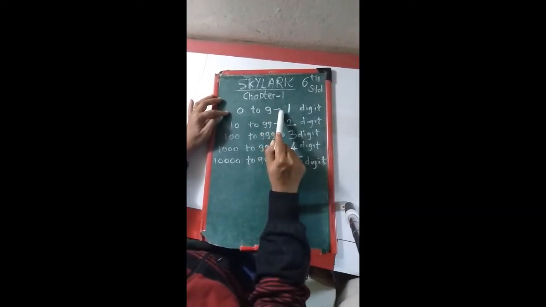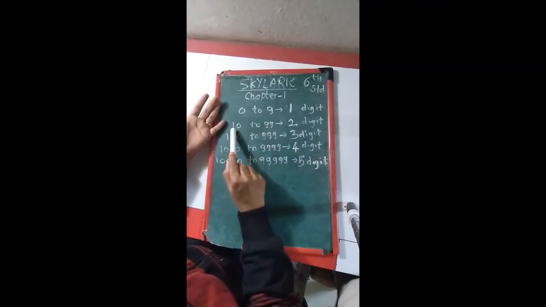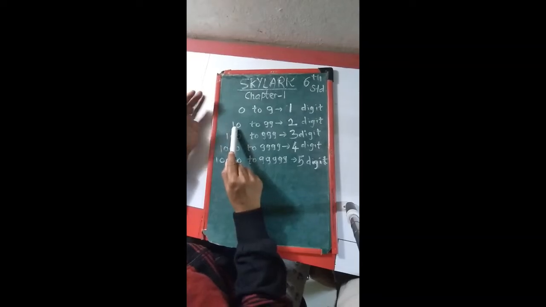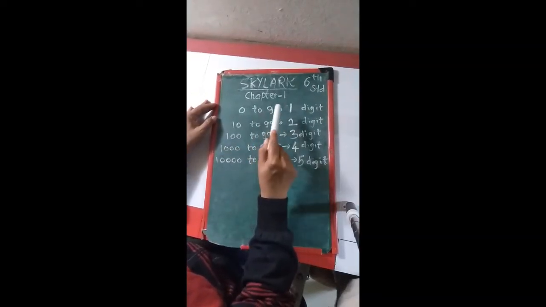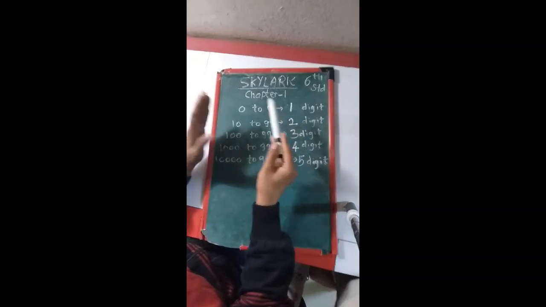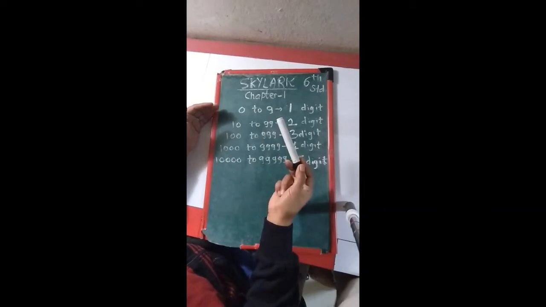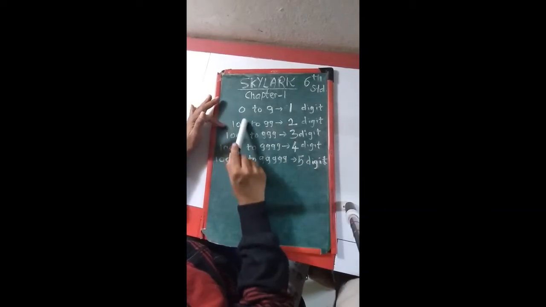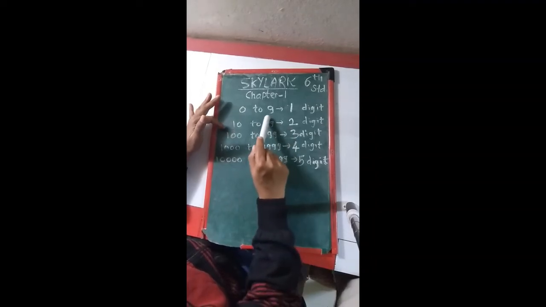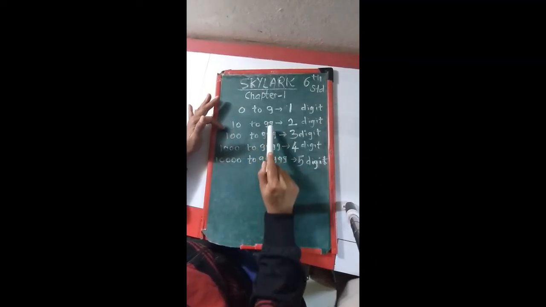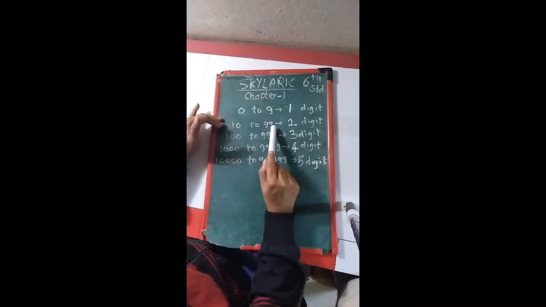When you add 1, that is 9 plus 1, what is the answer? 10. Okay, 9 plus 1 is 10, which is the smallest 2-digit number. So whenever you add 1 to the previous biggest number, that will be the smallest number for the next digits. So 10 is the smallest 2-digit number, and the biggest number is 99.